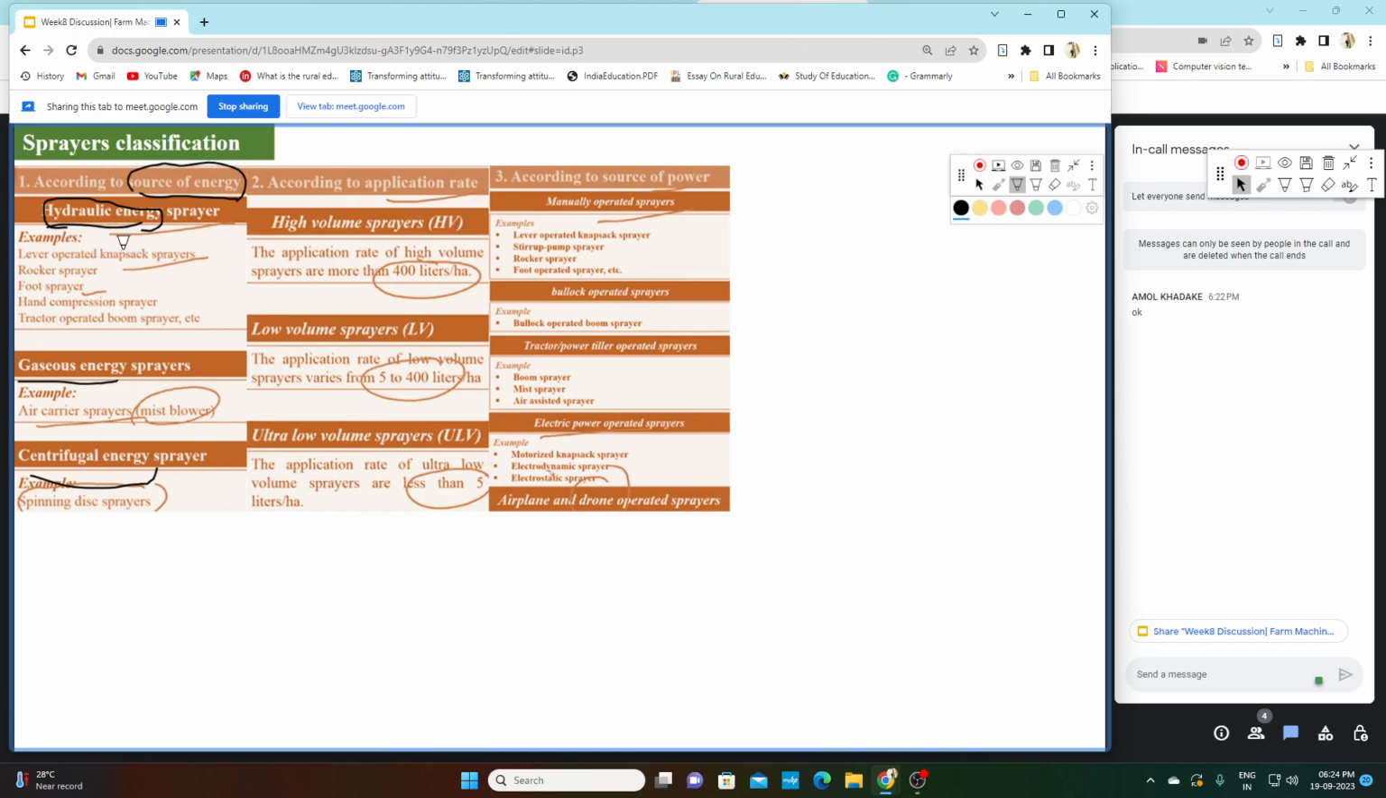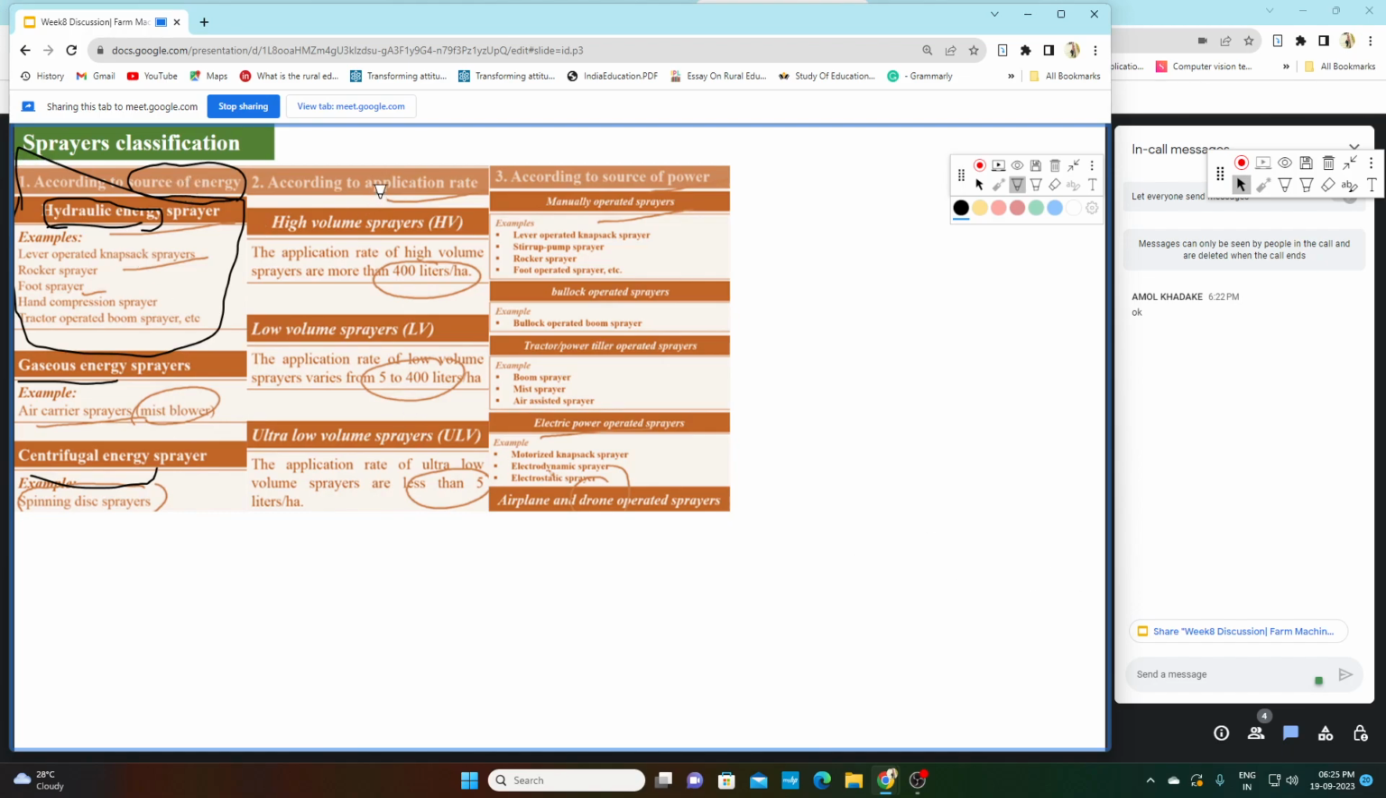So examples of hydraulic energy sprayer are lever operated knapsack sprayer, rocker sprayer, foot sprayer, hand compression sprayer, and tractor operated boom sprayer. Basically this is the most common type. Second is gaseous energy sprayer. Examples are air carrier sprayer and mist blower. We will talk about mist blower in a later section. And third is centrifugal energy sprayer. An example is the spinning disc sprayer. So these are the three types of sprayer on the basis of source of energy.